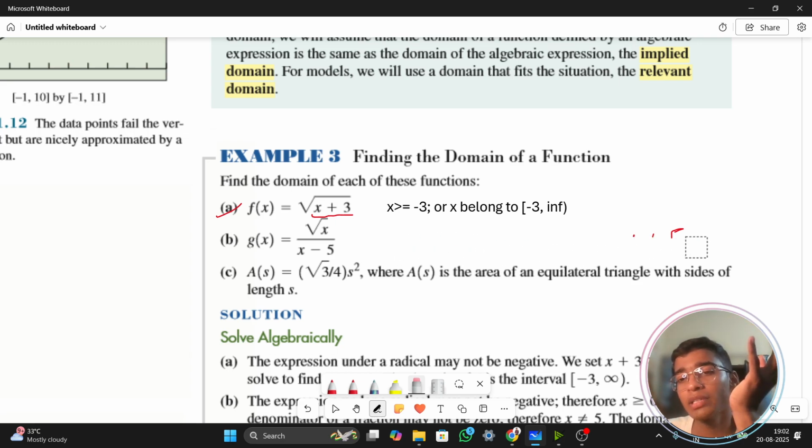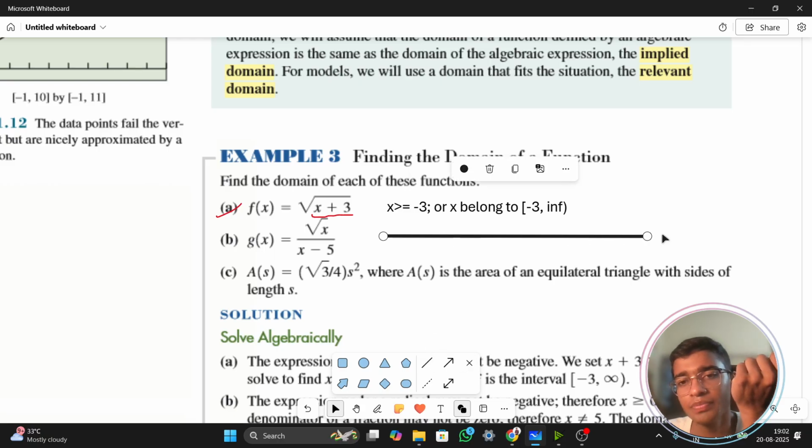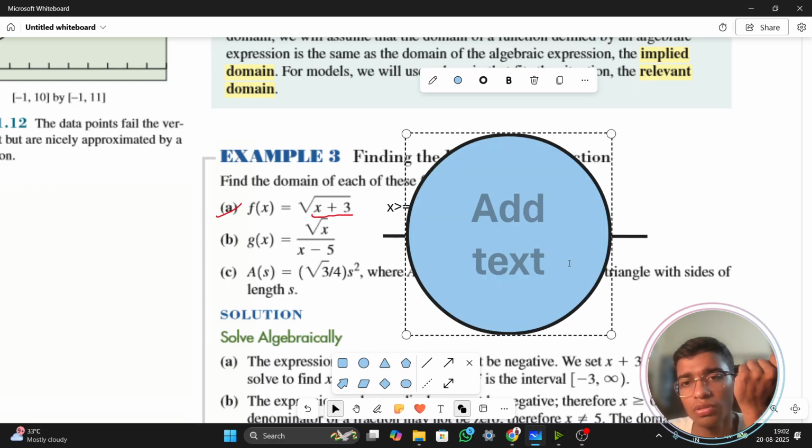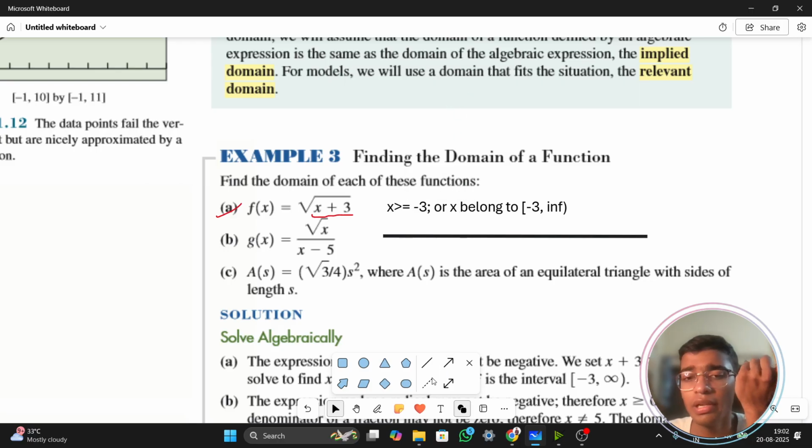So, how can I actually define it on a number line? That is the best method of finding out. Just draw the number line. This is your very big circle. This is not what I am wanting, so I'll delete it.